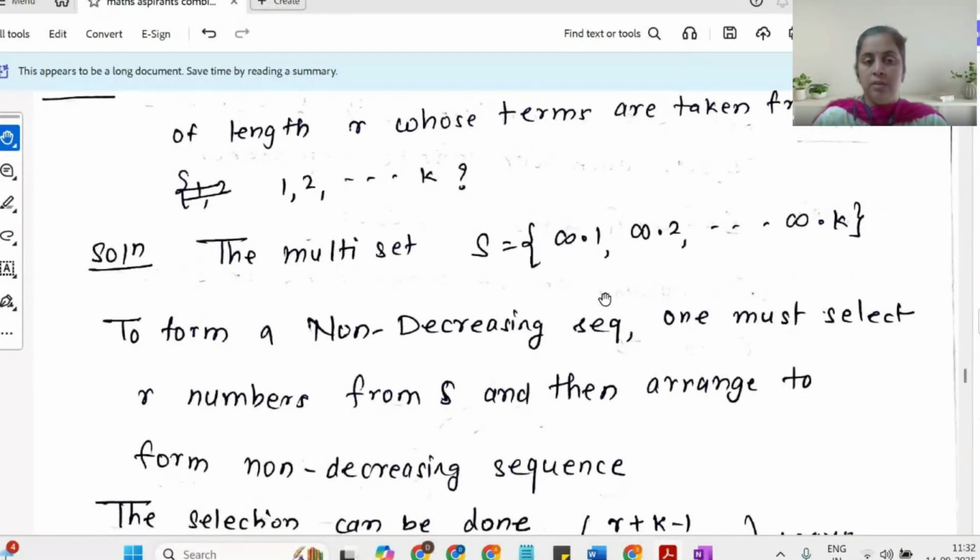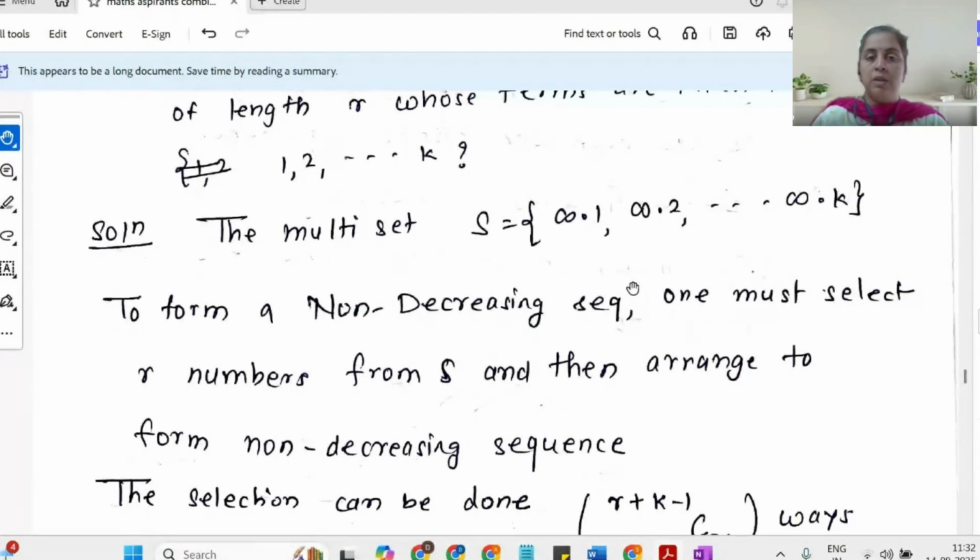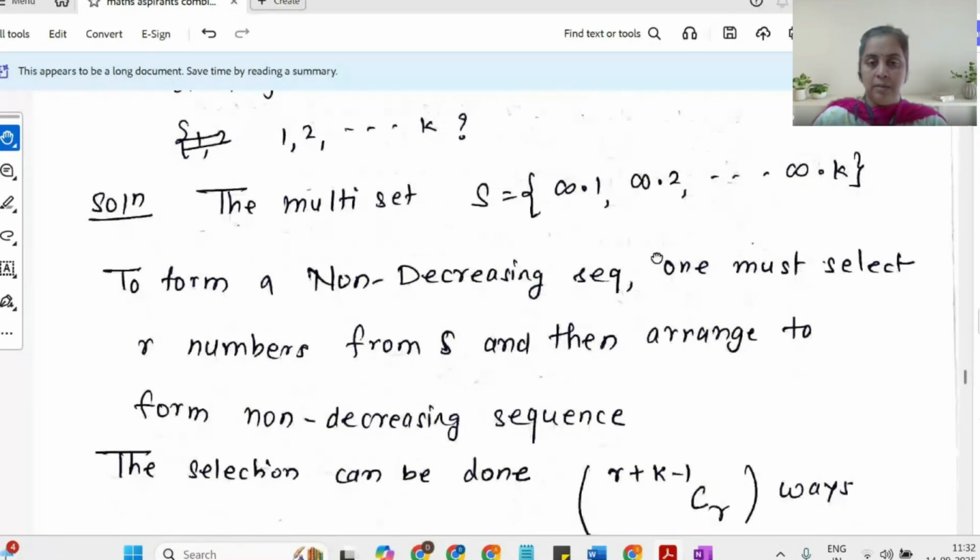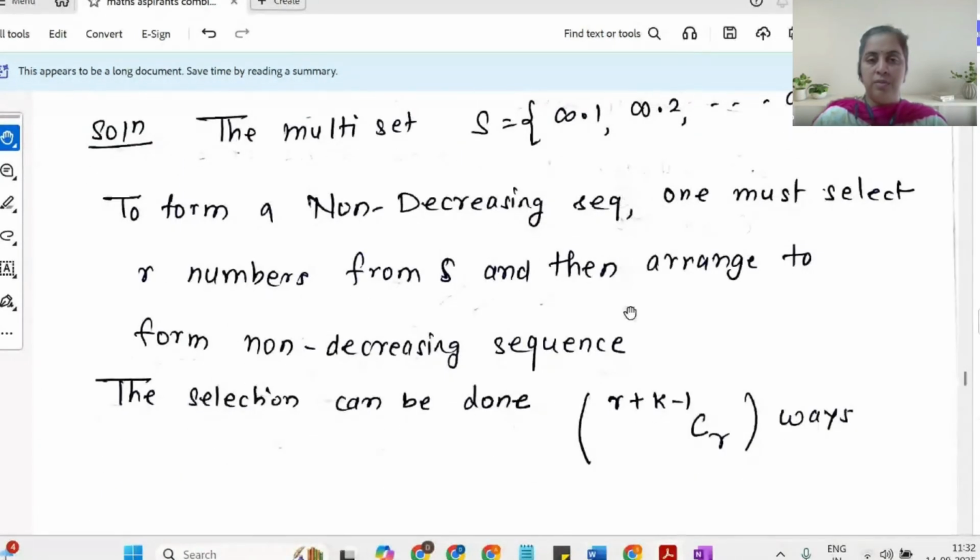The logic is simple. First, you choose r elements, and then you arrange them in non-decreasing order. What is important here is selection. You have k options, from that you are choosing r options, and it's a multiset. So your number of selections is going to be r plus k minus 1 CR.